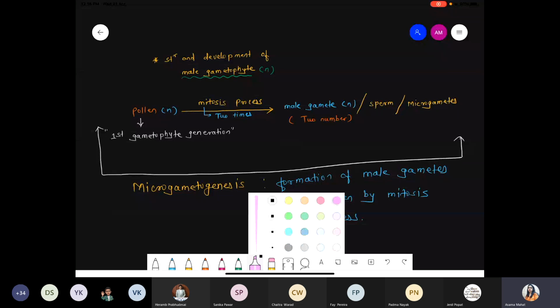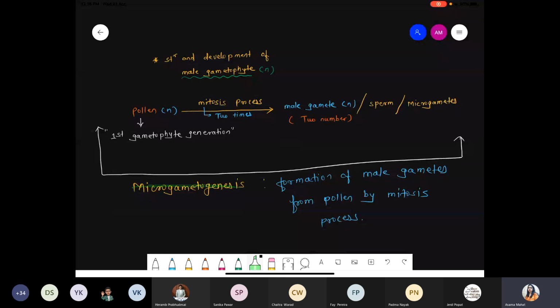Do you understand? Please underline this word, microgametogenesis. Microgametogenesis is nothing but the formation of the gametes. Which gametes? Male gametes. So the formation of the male gametes by the mitosis process from the pollen is called microgametogenesis. We have to discuss all these steps in detail.